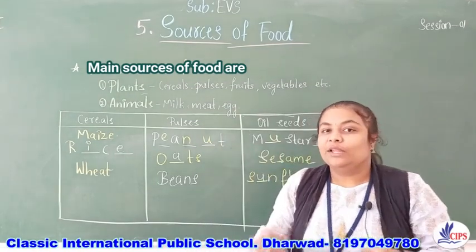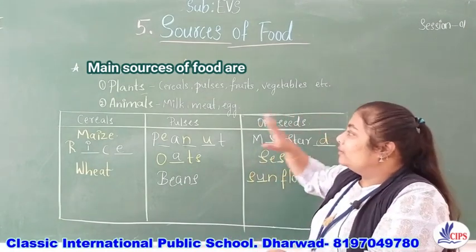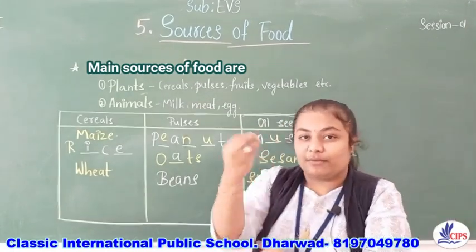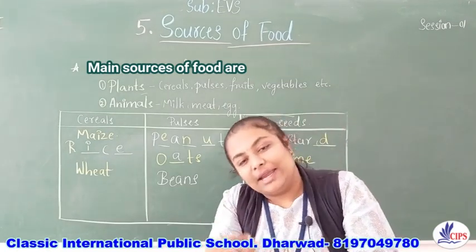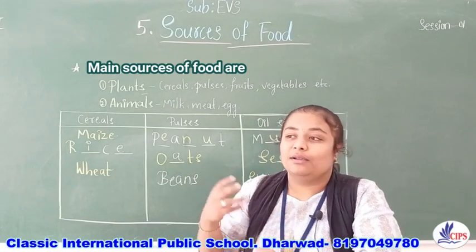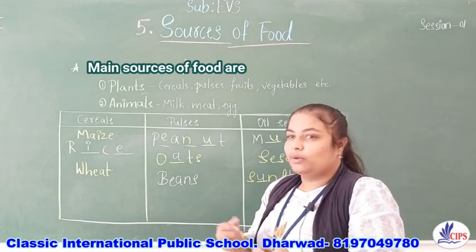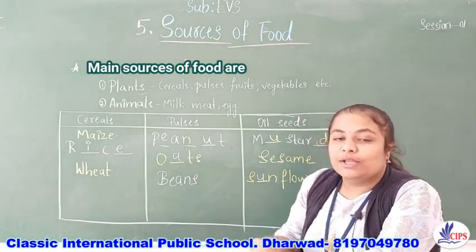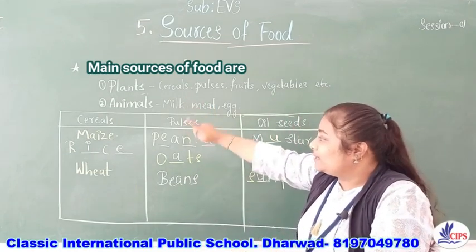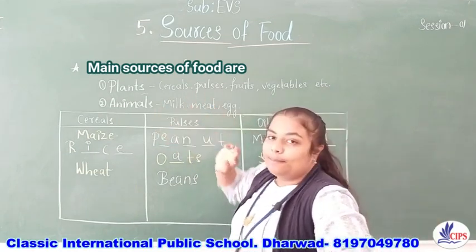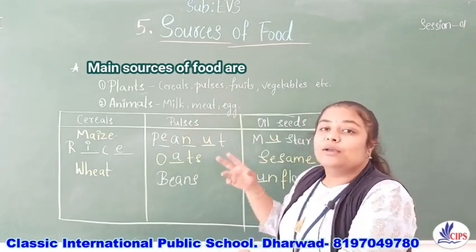Now in this lesson, in this video, we studied the main sources of food, what we get from food, and the importance of food. If we eat food, we get energy and the needed minerals and nutrients. If we don't eat, we cannot move, so food gives us energy. We saw the main sources of food, that is plants and animals. From plants we saw many things: cereals, pulses, fruits, vegetables.